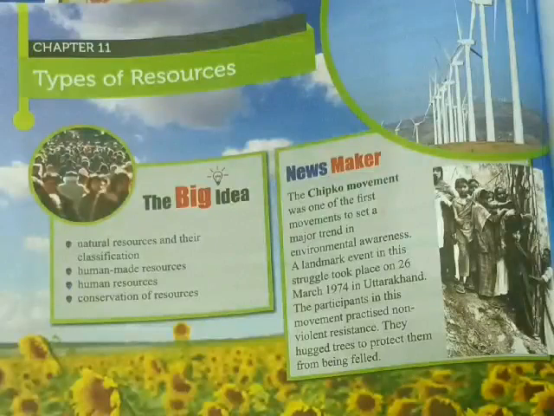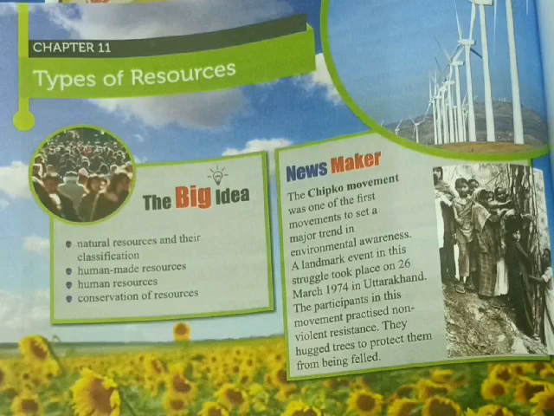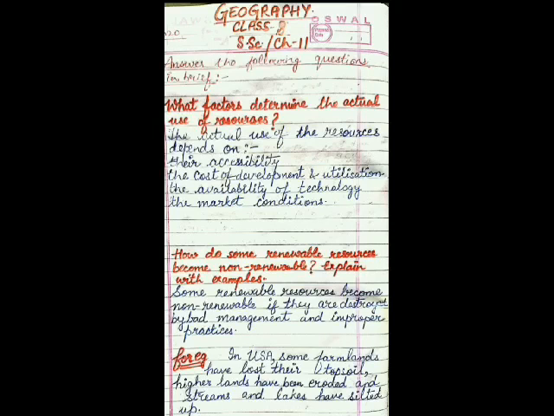Hello everyone. As we have completed chapter 11, Types of Resources, in the section of geography class 8, today we are going to discuss its question and answers portion. First question is, what factors determine the actual use of resources? The word determine means find out exactly.